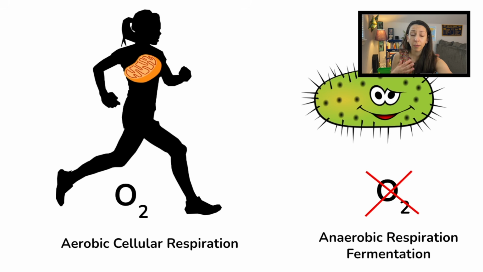Another type of respiration is anaerobic respiration, where no oxygen is needed. And so we might see this as fermentation, lactic acid fermentation, alcoholic fermentation, these different types of anaerobic processes. Now, this is when we don't use oxygen and less energy is generated out of these processes. So in general, you're only going to get 2 ATP per reaction from anaerobic respiration, where for aerobic cellular respiration, you're going to get a lot more, like 36, 38 ATP.